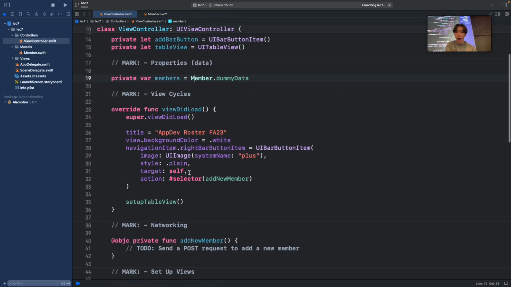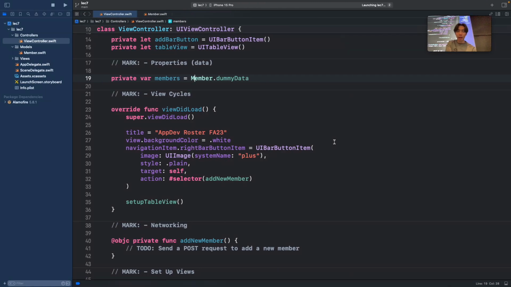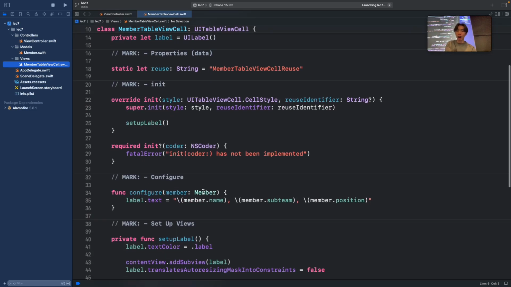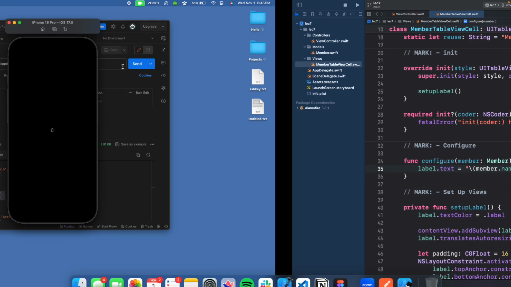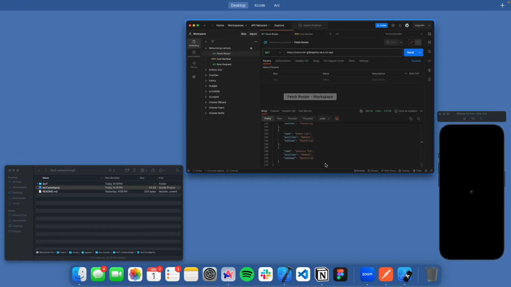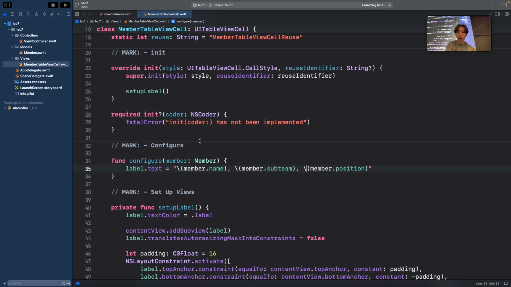Then it's just a basic table view in which these cells contain just one label, and that label represents that person's name, subteam, and position, all separated by commas. So our goal is to get this kind of request from our backend and then import it into our app right here.